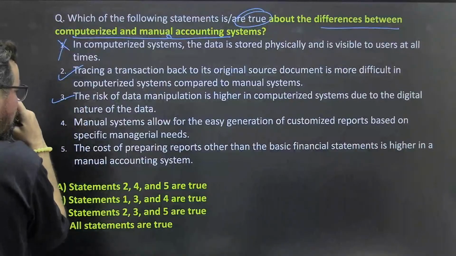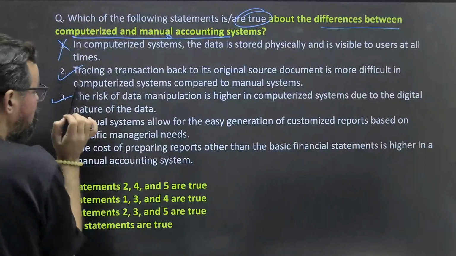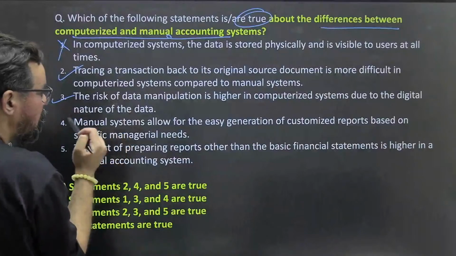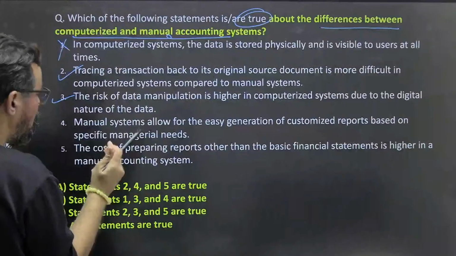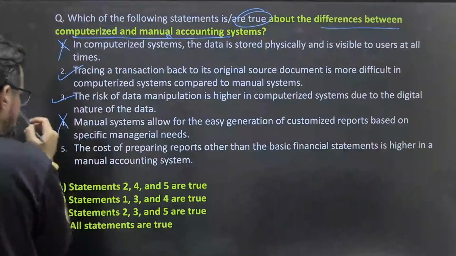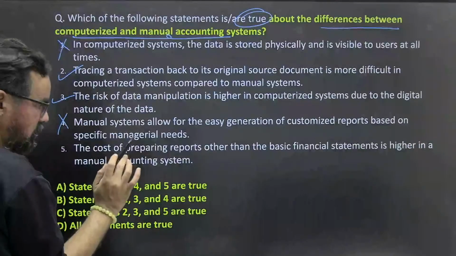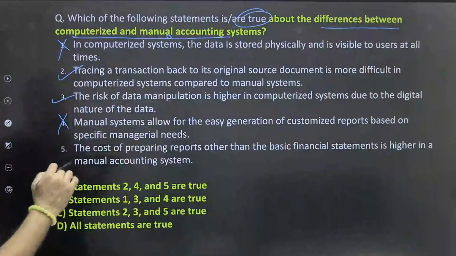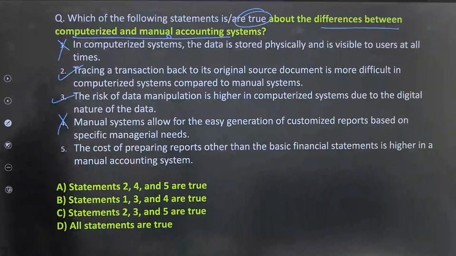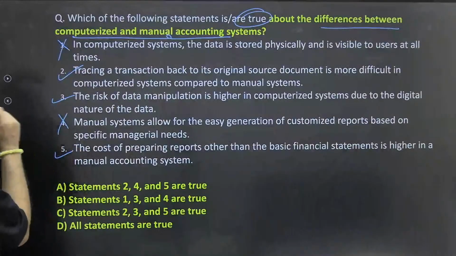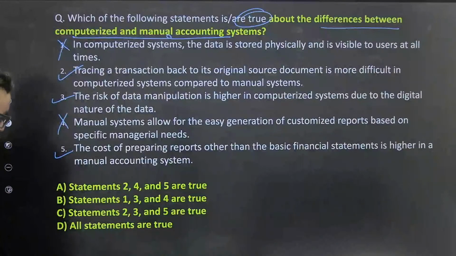ठीक है. Manual system allow for easy generation of customized report. No, it is not the easy generation. The cost of preparing report other than the basic financial statement is higher in manual accounting system. So statement 5 is also correct. So 2 3 5, 2 4 5, 2 1 2 3. So option C should be the right answer for this one.